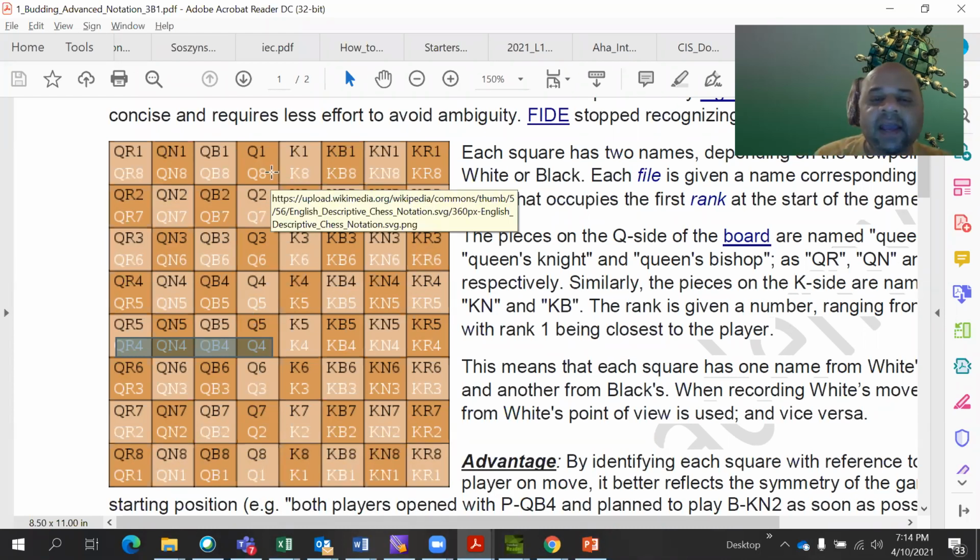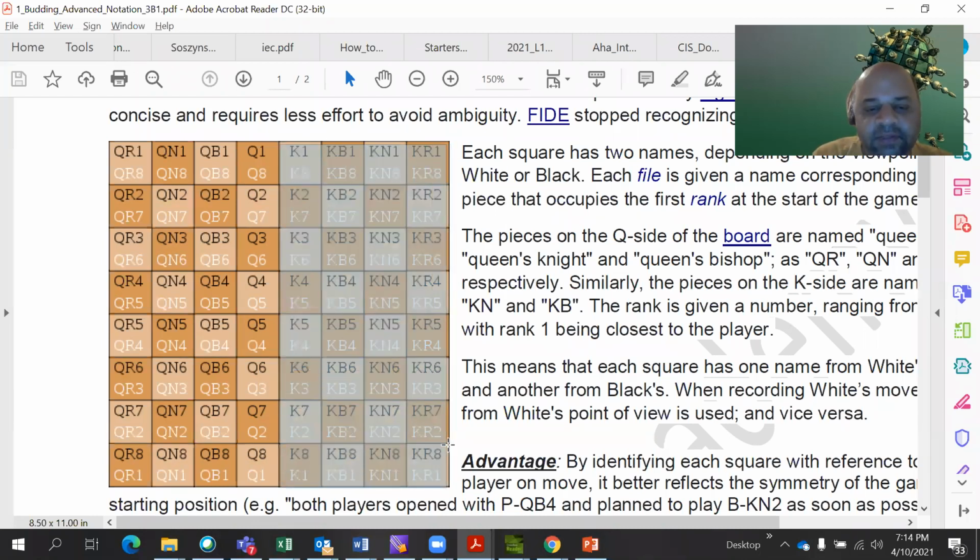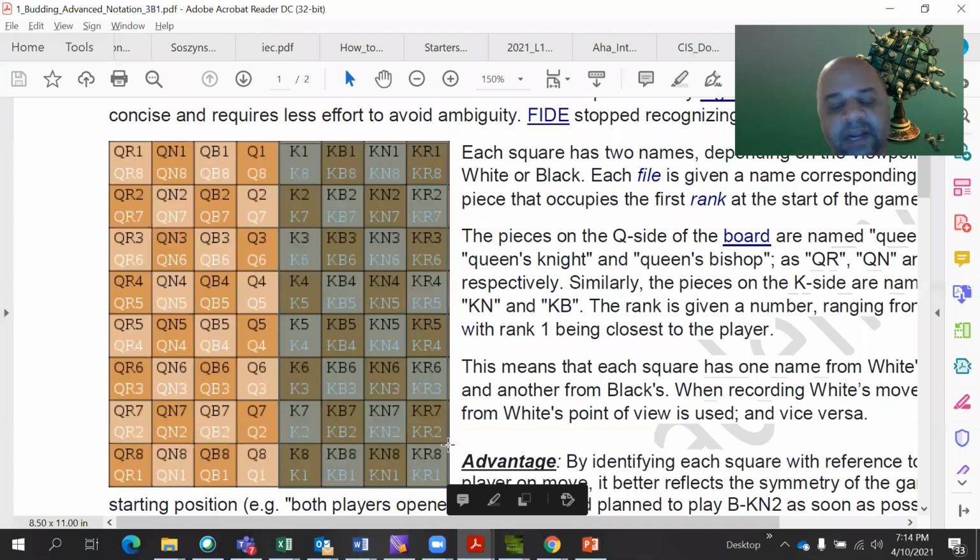Similarly, if you go to the right side of the chessboard, which is the king side, you will see that all the squares are listed as either king rook KR 1 to 8, or king knight KN 1 to 8, king bishop 1 to 8, or king itself. Okay, so you got it. It is very simple, logical. Actually, it is more descriptive.